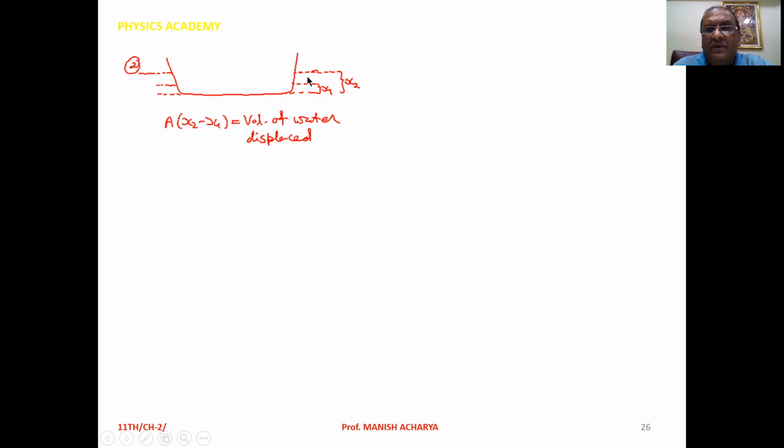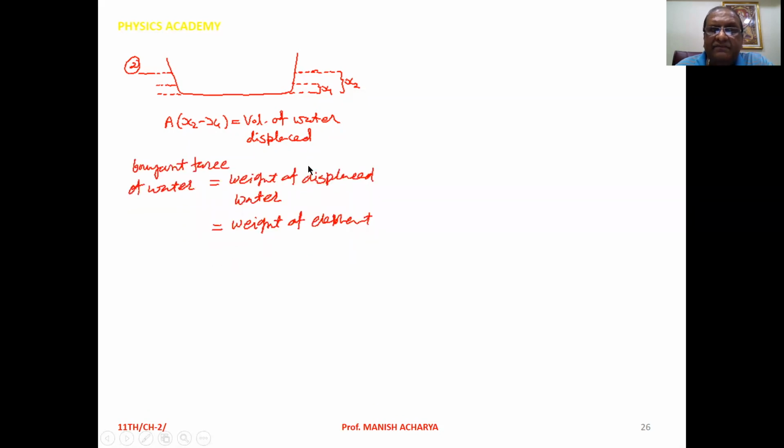Now when we place the elephant in the boat, the volume of the water displaced is the area of the surface of the boat into the height by which the boat sinks in the water. So A into (x2 minus x1) is equal to the volume of water displaced.